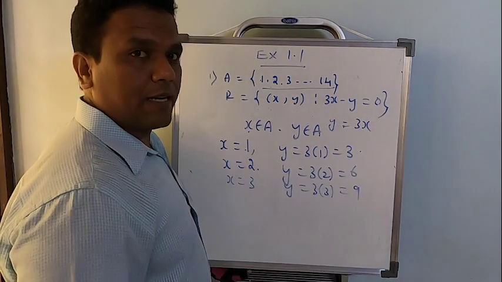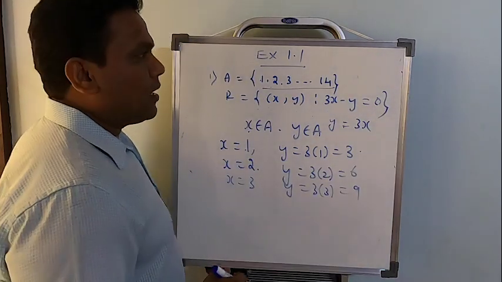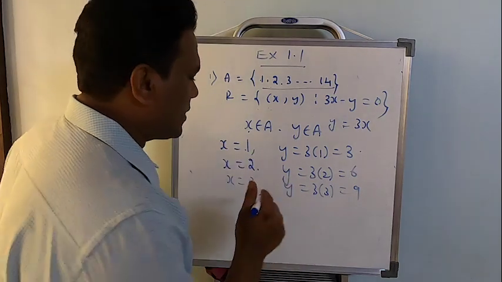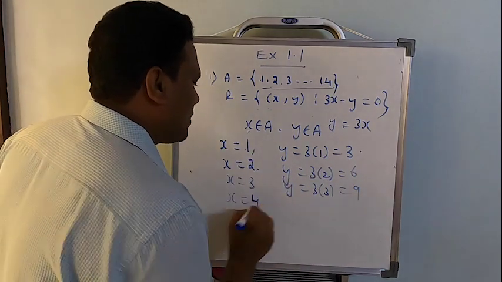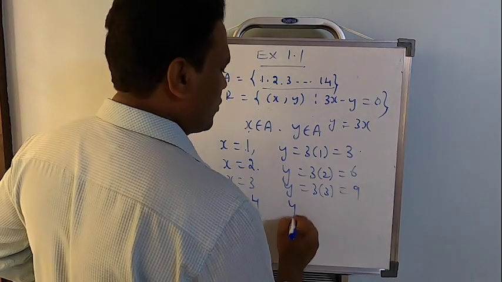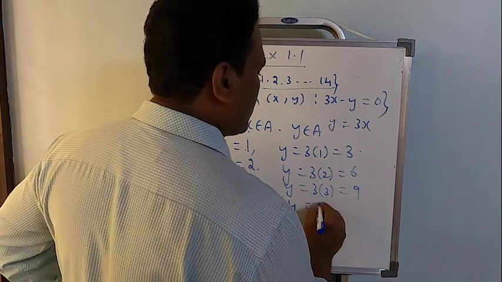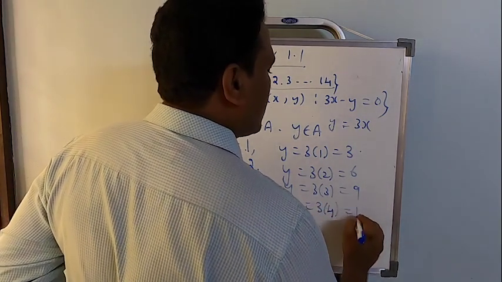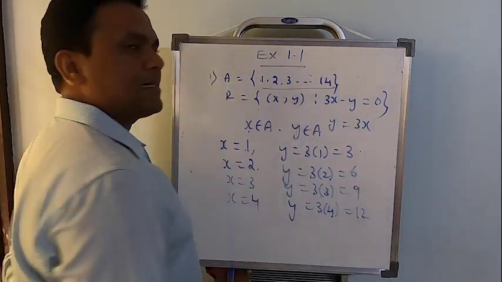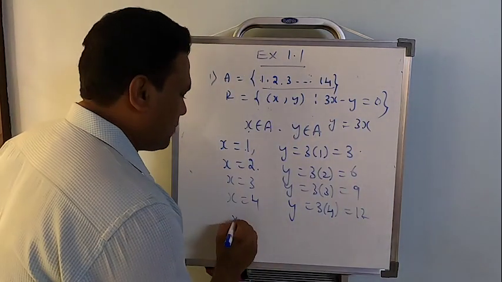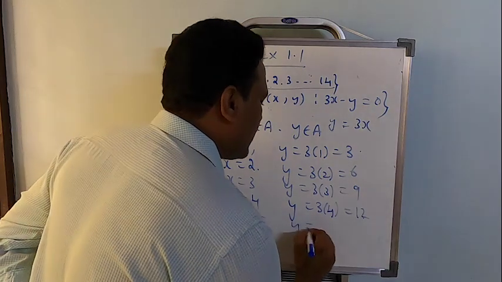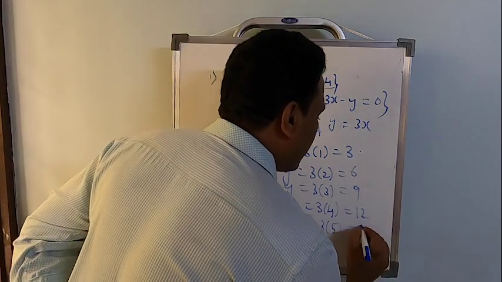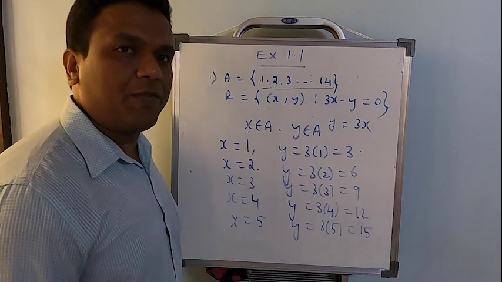There are 14 elements, correct? 1, 2, 3 up to 14. I will not do it till 14, just see where I am going to stop. Let me put x equal to 4. When I put x equal to 4, y is equal to 3 multiplied by 4, that will be 12. Still it exists in the given set. Now let me put x equal to 5. y is equal to 3 multiplied by 5, which will be 15.